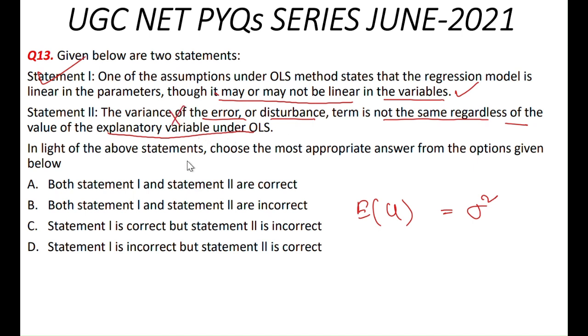This is wrong. Why? Because we know that under OLS assumptions the variance of the error term is sigma square and this is constant. Constant means what? That it is the same regardless of the value of the explanatory variable. So statement 2 is wrong. Statement 1 is correct, but statement 2 is incorrect. That is, option C is the correct answer here.